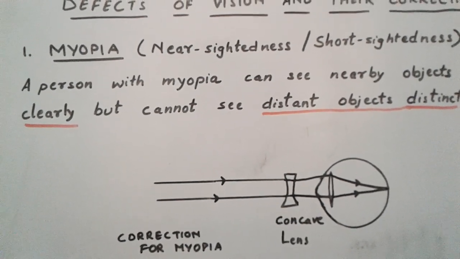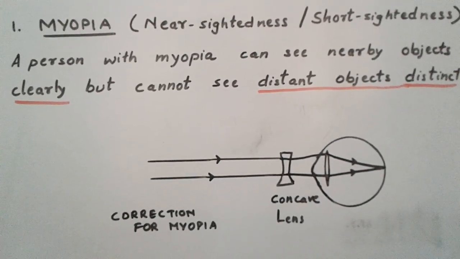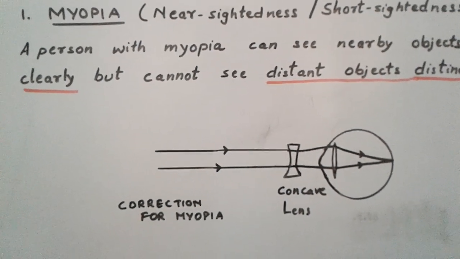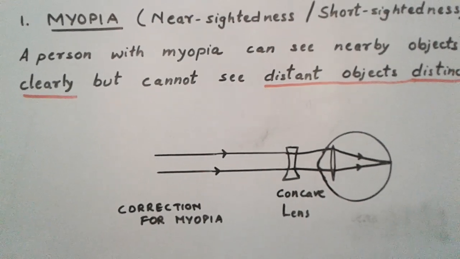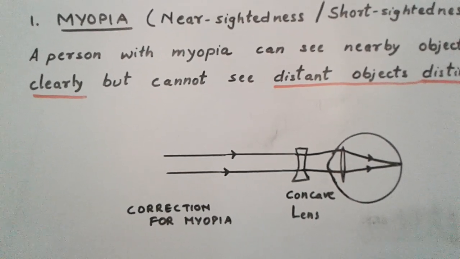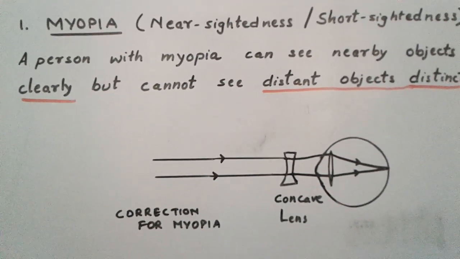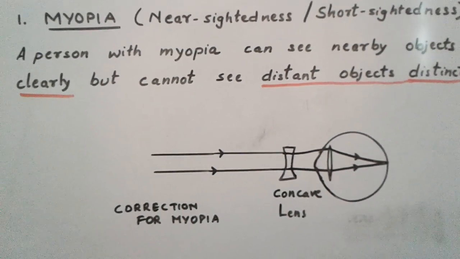merge where? At the retina. So when the light rays merge at the retina, at that time we are able to see the objects clearly and distinctly. So these are the two diagrams. One is the defect, and one is the correction of the myopia. These are the two diagrams that you need to draw in your copy, and this is the correction used for myopia. Now we are going to see what is the cause of myopia, why this happens.